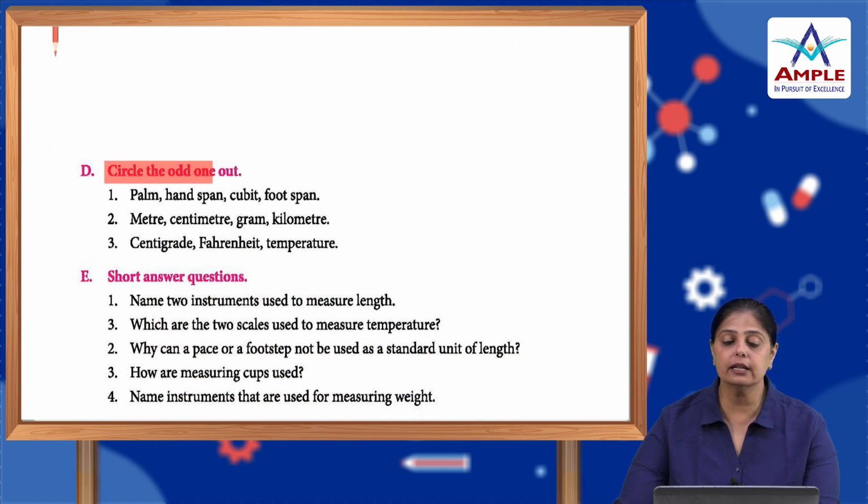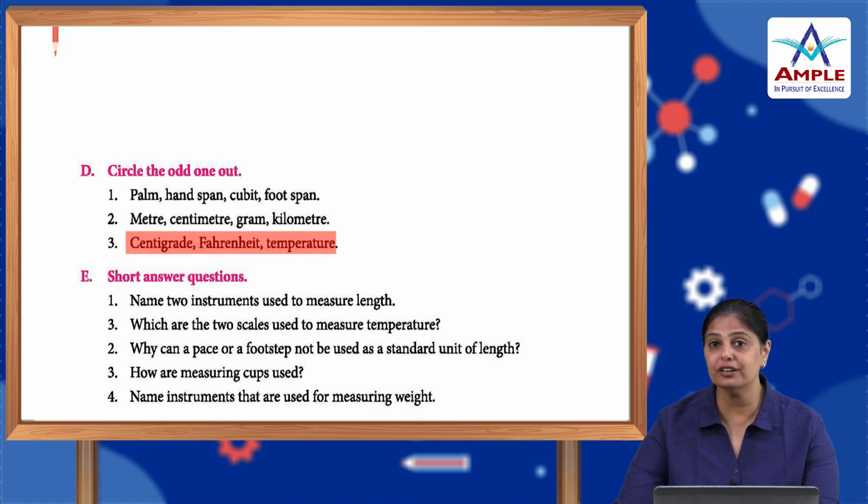Alright, now circle the odd one out. Palm, hand span, cubit or foot span. Okay, palm. Meter, centimeter, gram, kilometer. Gram. Centigrade, Fahrenheit and temperature. It is the temperature. Okay, now short answer questions.